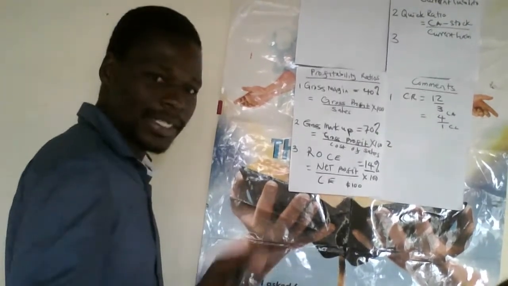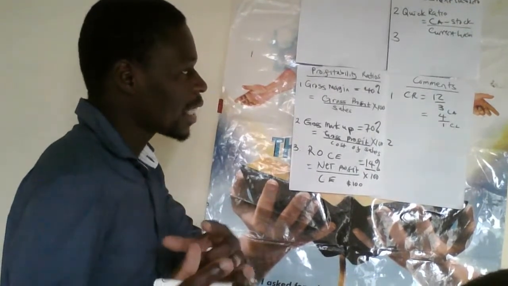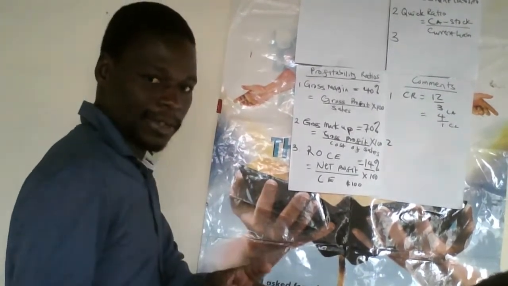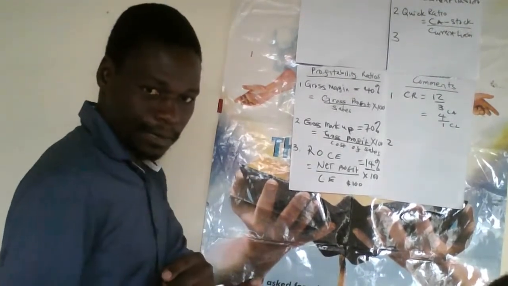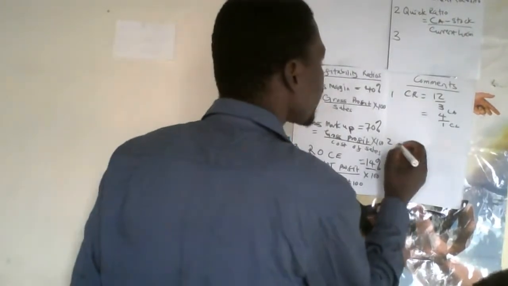The ability of the business to meet its short-term liabilities, we call it the liquidity of the business. It can be measured using the current ratio or the quick ratio. Then let's move on to the quick ratio.